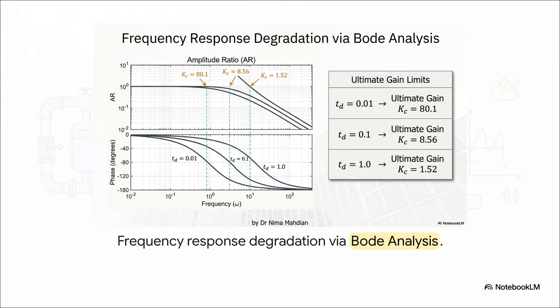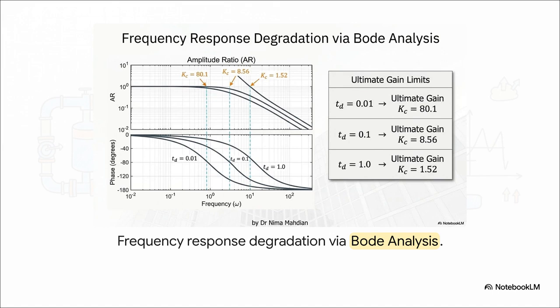Just look at that visual drop in the amplitude ratio curve as the delay increases. It falls off a cliff. And the table on the right lays out the exact brutal numbers. When the time delay is a tiny 0.01, our ultimate gain is a robust 80.1. But increase the delay to 0.1, and that gain plummets to 8.56. Push the delay to a full 1.0, and our ultimate allowable gain crashes all the way down to just 1.52.